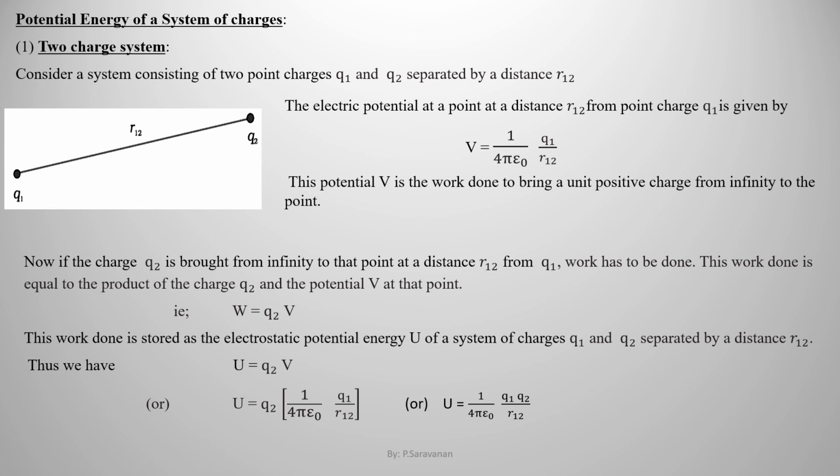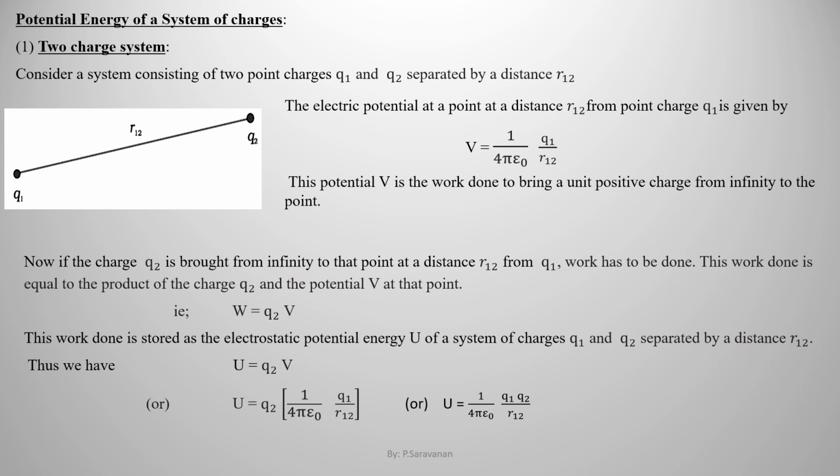Now, if the charge Q2 is brought from infinity to that point at a distance R12 from Q1, work has to be done. This work done is equal to the product of the charge Q2 and the potential V at that point. That is, W is equal to Q2 into V. This work done is stored as electrostatic potential energy U of a system of charges Q1 and Q2 separated by distance R12.